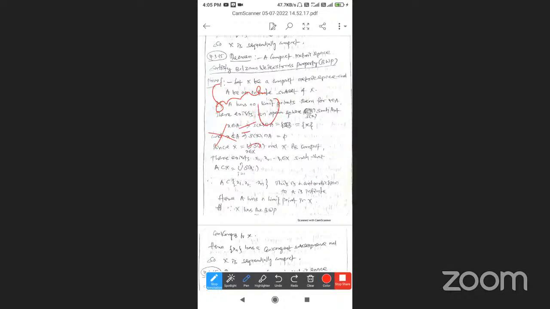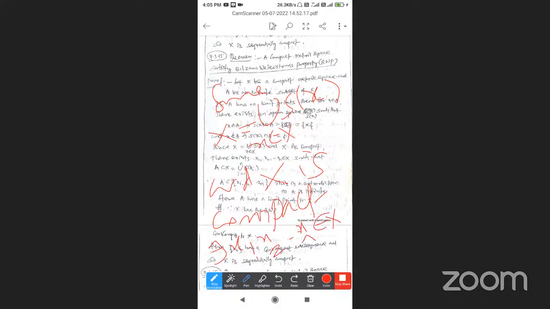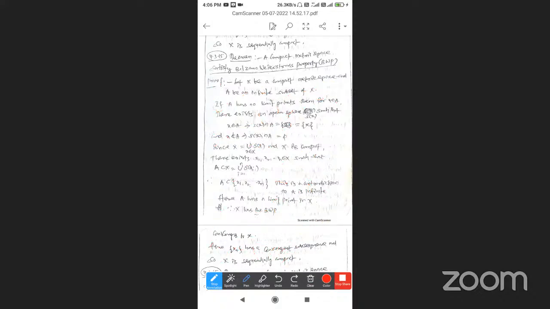Since capital X is equal to the arbitrary union of the open spheres S of x over small x belonging to capital X, and X is compact, this open cover contains a finite subcover.